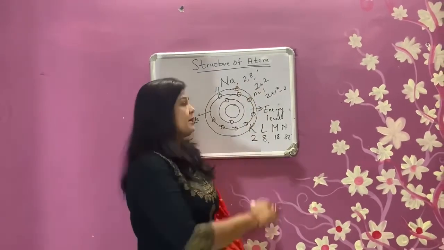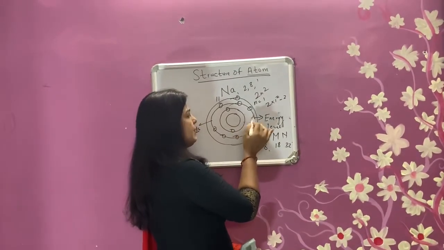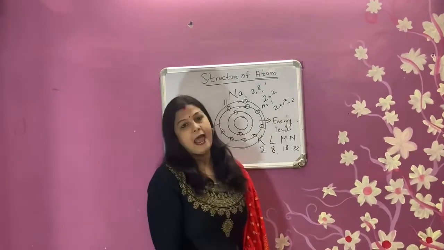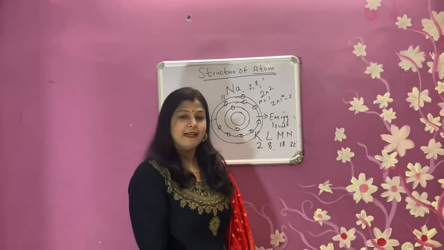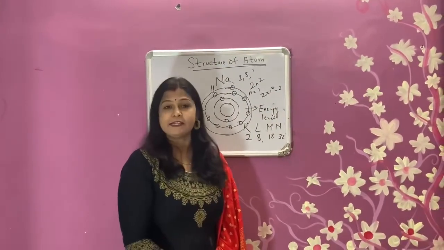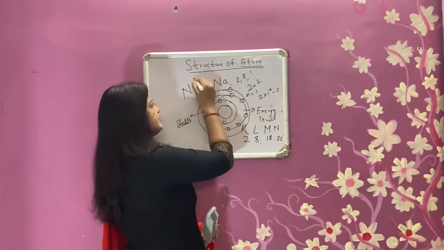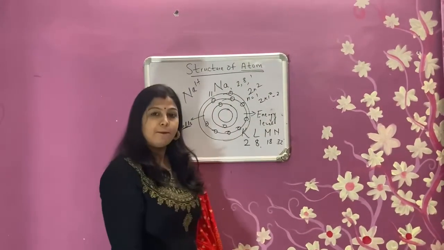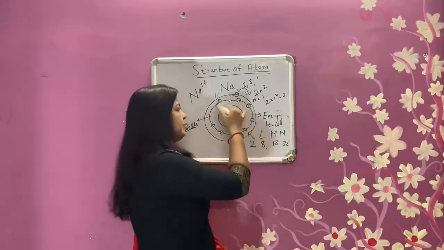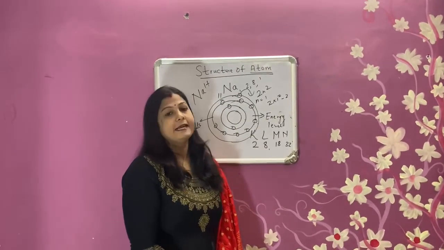This is the innermost, then antepenultimate, then penultimate shell, and this last is called the outermost shell and valency shell. Whichever electrons are present in the outermost shell will be the valency of that particular element. Sodium contains 1 electron, so sodium has valency 1 plus. Why 1 plus? Because if sodium gives 1 electron to another element, then the outermost shell will have 8 electrons and it becomes stable.